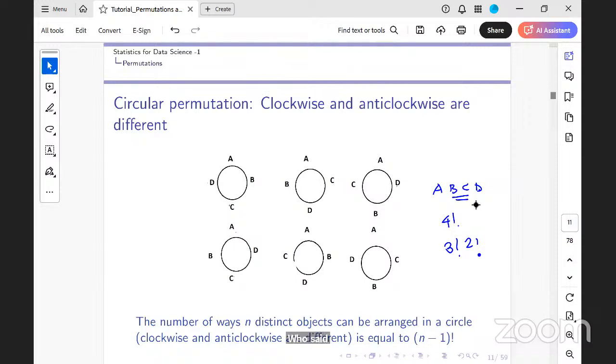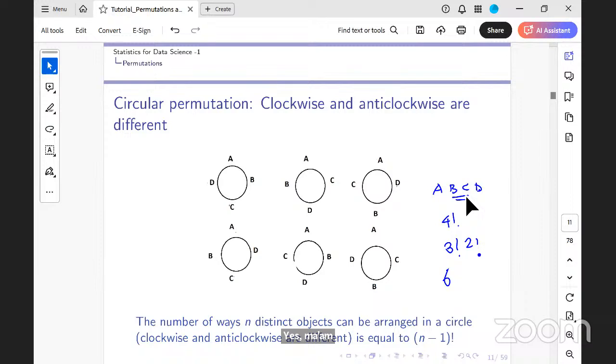Now let's come to the circular permutation. In circular permutation, how many ways can I arrange A, B, C, D if clockwise and anti-clockwise are different? It is 3 factorial, n minus 1 factorial, right? 3 factorial, which is 6 ways. Till here, is it clear? Yes, ma'am.